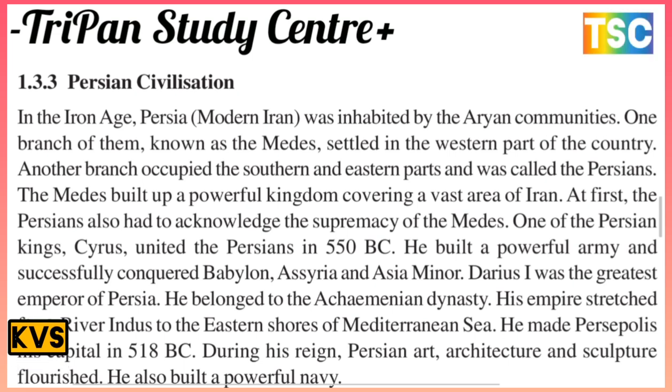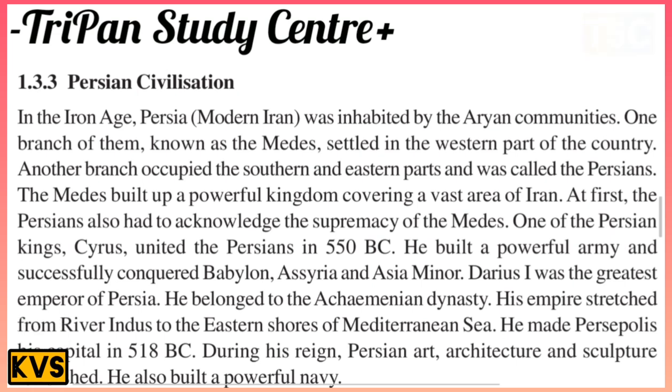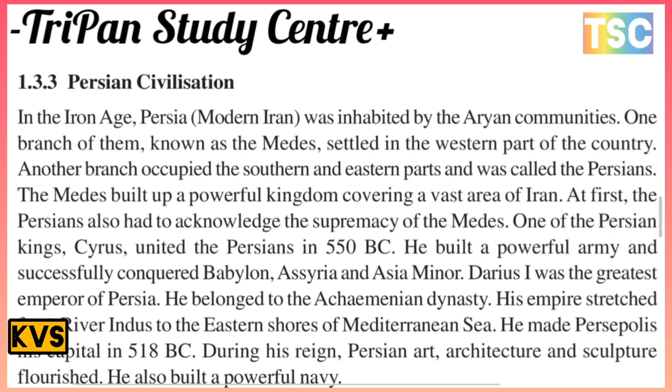The Medes built up a powerful kingdom covering a vast area of Iran. At first, the Persians also had to acknowledge the supremacy of the Medes. One of the Persian kings, Cyrus, united the Persians in 550 BC. He built a powerful army and successfully conquered Babylon and Asia Minor.